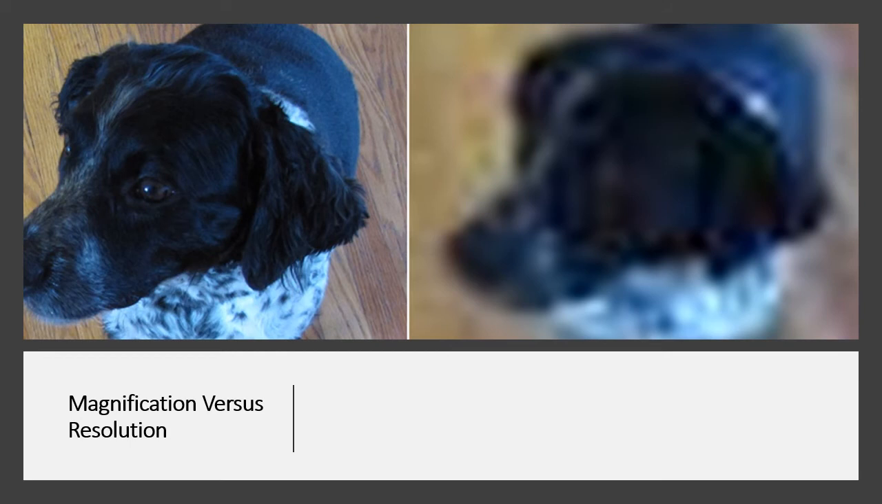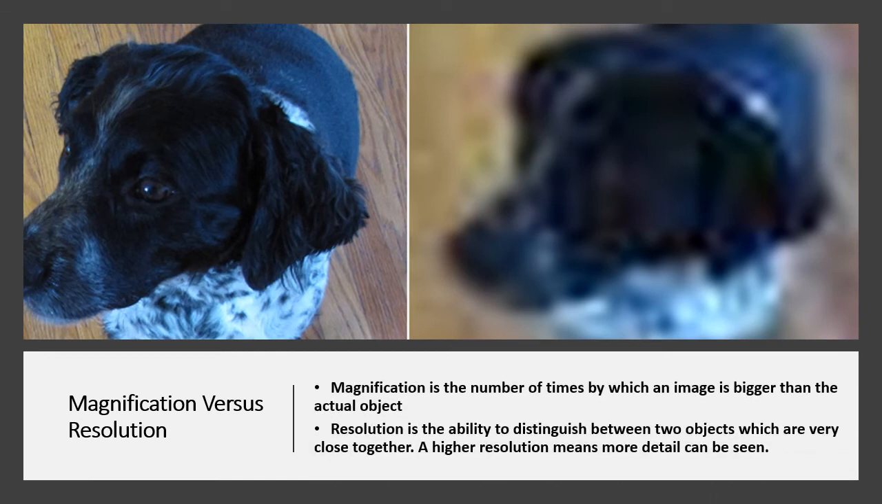This is why we say magnification versus resolution as opposed to magnification and resolution. Magnification is the number of times by which an image is bigger than the actual object. So if, for example, you start to zoom in on a dog that is far away, as you zoom in, the resolution might be compromised, but you have made the image bigger by zooming in.